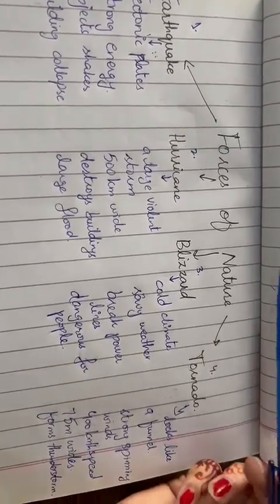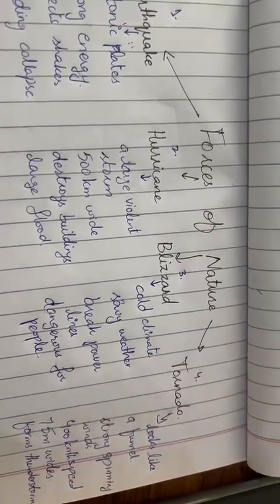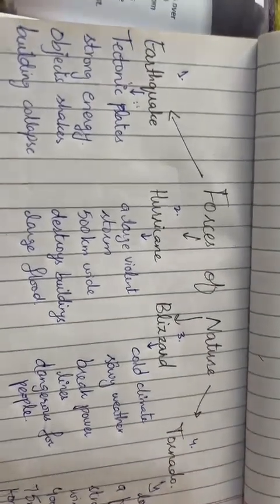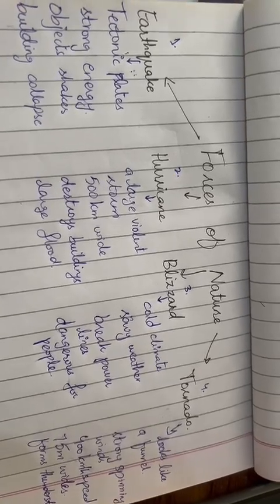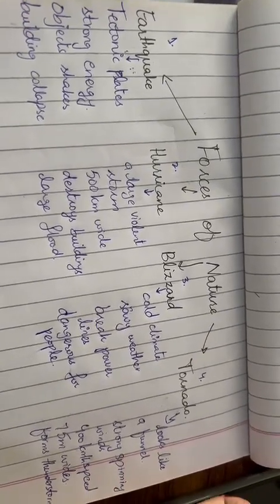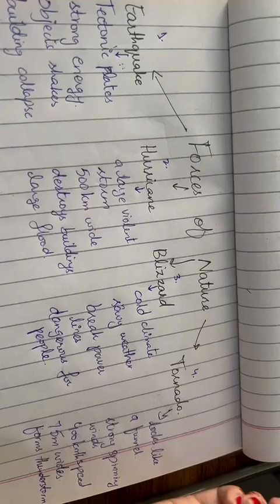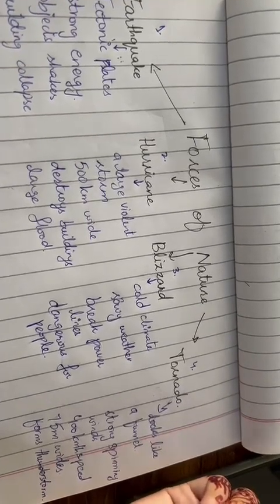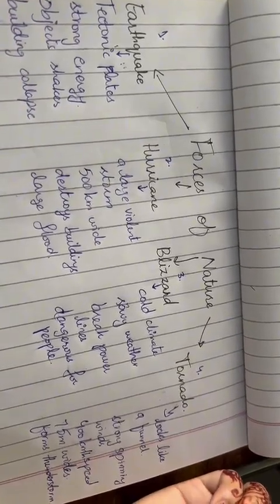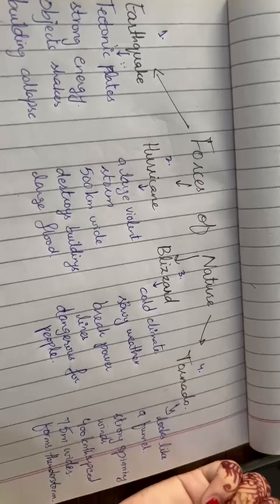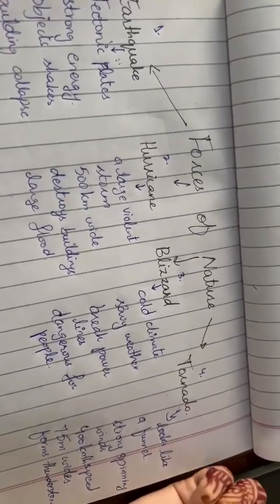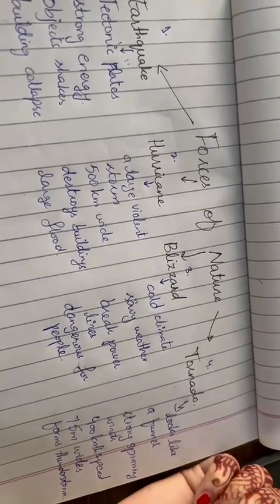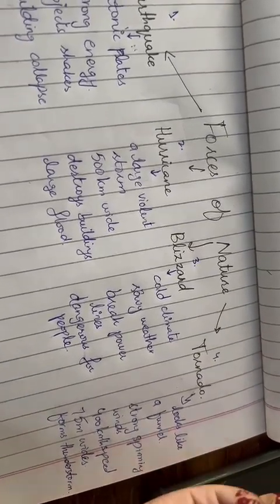Moving toward the second force of nature, that is hurricane. Basically a violent storm. It occurs over warm ocean water, and it is about 500 kilometers in width. Hurricane winds can reach 100 to 250 kilometers per hour. When a large hurricane reaches the land, it destroys buildings.